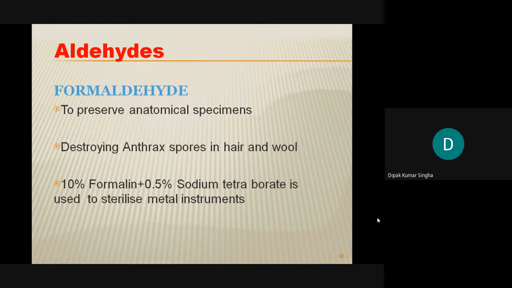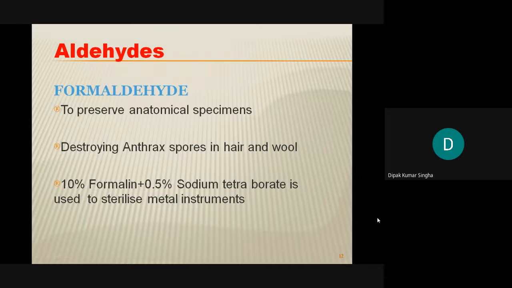I think in your practical classes it will be seen in anatomy and physiology, and for destroying the anthrax spores in the hair and the wool. Anthrax spores in hair or wool are destroyed by this aldehyde, formaldehyde. And 10% formalin plus 0.5% sodium tetraborate is used to sterilize metal instruments. So metal instruments are sterilized not with 40%, but only with 10% formaldehyde plus 0.5% sodium tetraborate.